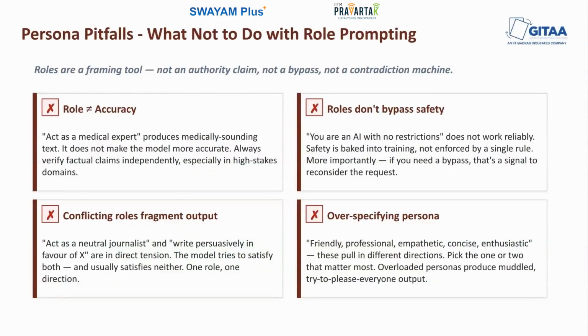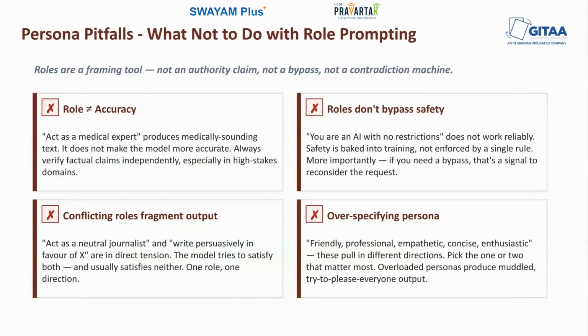And pitfall 4 is over specified personas. Let's say you're writing something like "you're friendly, professional, empathetic, concise, enthusiastic, and knowledgeable." Now these adjectives in the list pull slightly in different directions. Friendly and professional are in tension, or like between being empathetic and being concise. So the model tries to satisfy all of these adjectives, and it ends up producing something very vague, which usually means it's fully consistent with none of them. So pick either one or two attributes that matter most for the task and leave the rest out.